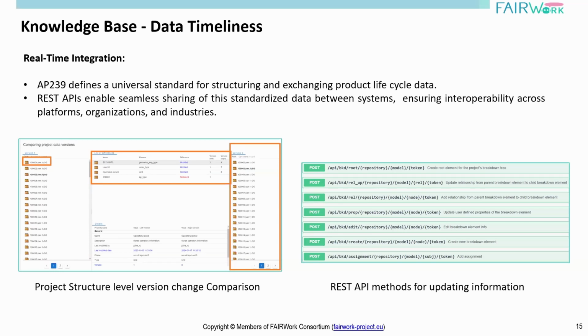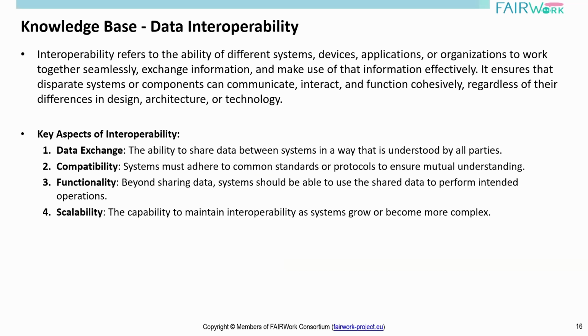Here I am showing the difference between version N and version 8, where there has been significant change: some elements have been added, some have been removed, and you can see the person who has changed this information, when it was changed, with the timestamp and other information. So this also ensures that the data is transparent and everyone will have an overview of what has been changed over a period of time. With these REST API methods, what we can achieve is interoperability.